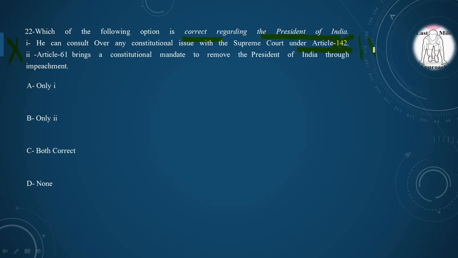Second statement, Article 61 brings a constitutional mandate to remove the President of India through impeachment. Yes, it is a correct statement. So we have to choose the correct option. Option B only. Second statement is correct.